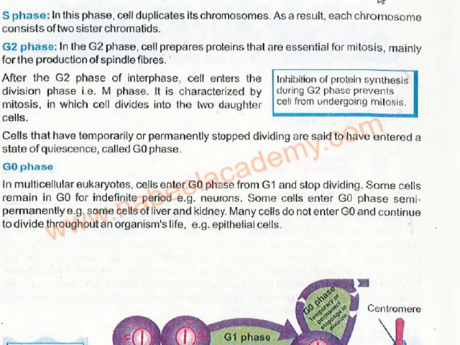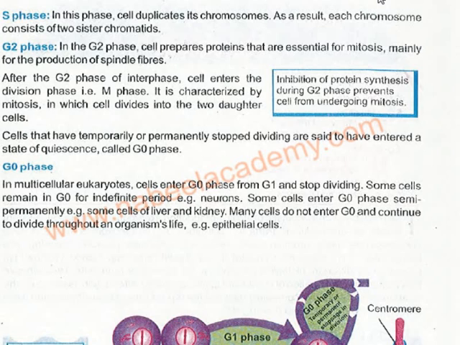Okay, now what happens in the G naught phase? In multicellular eukaryotes, and we are multicellular eukaryotes, cells enter the G naught phase from the G1 phase, and they stop dividing. So in humans, when the cell comes to the G naught phase, it stops dividing.